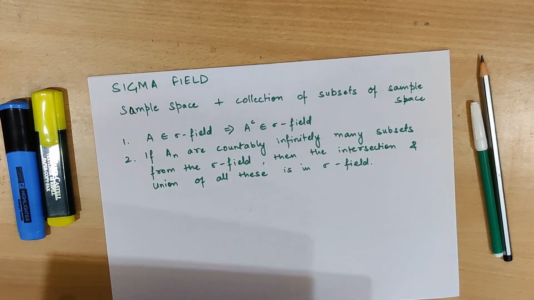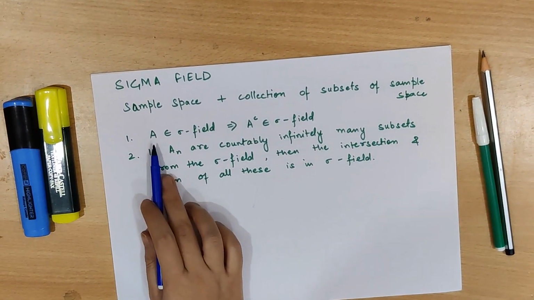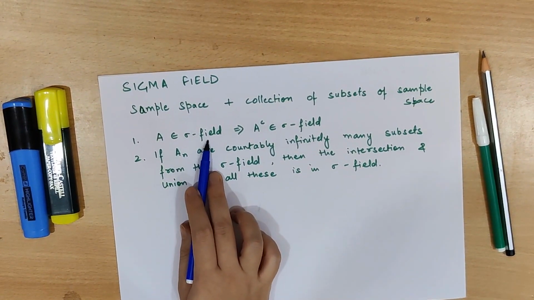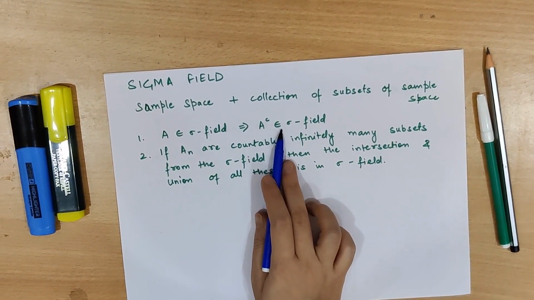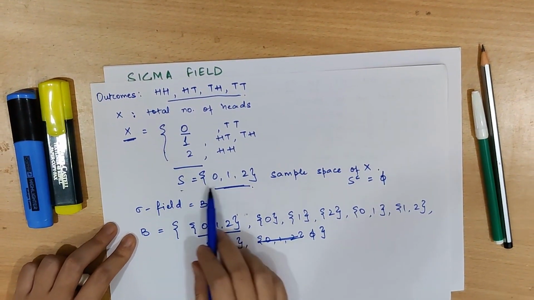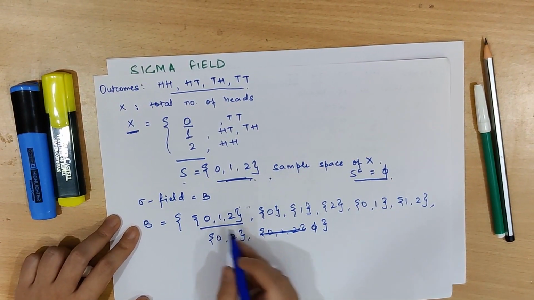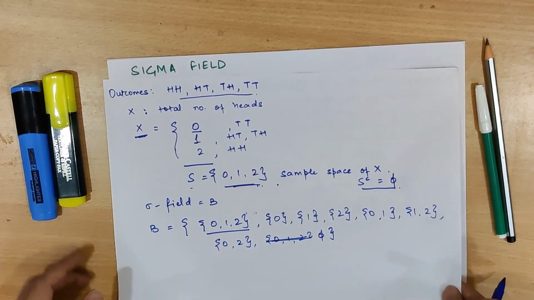Now let's move on to the conditions that are required for a sigma field. In this case, we have the first condition as if A belongs to the sigma field, this implies that A complement also belongs to the sigma field. So if we see over here, we have S is equal to {0, 1, 2} and S complement is equal to the empty set. And both of these belong to the sigma field.